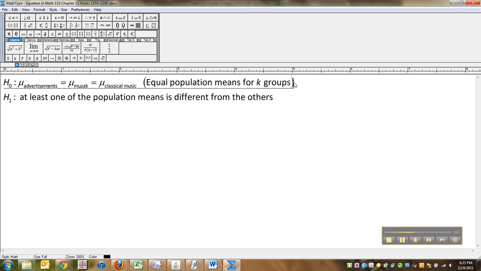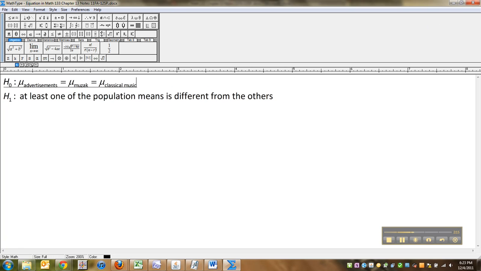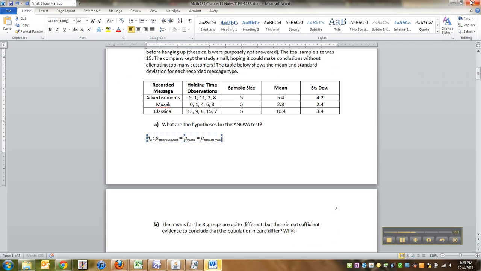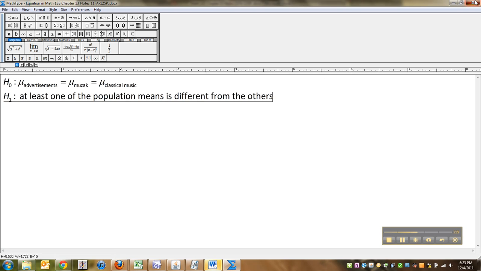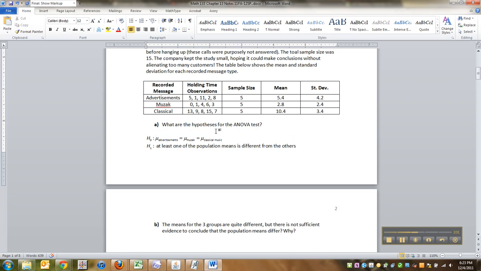Okay, there we go. That's the null hypothesis. Okay. What about the alternative? Because it asks for both. The alternative is that at least one of those population means is different than the others. That's pretty much always that way for ANOVA.